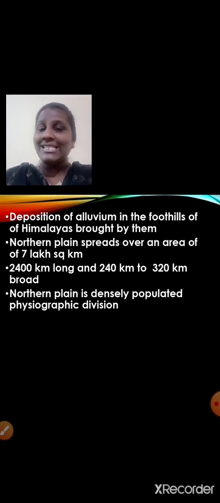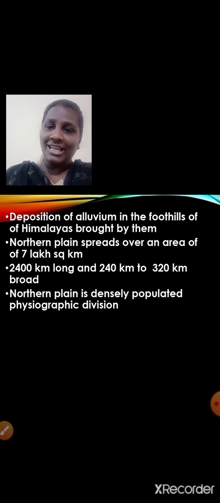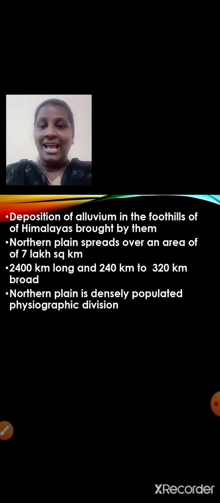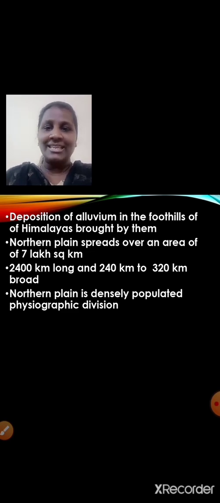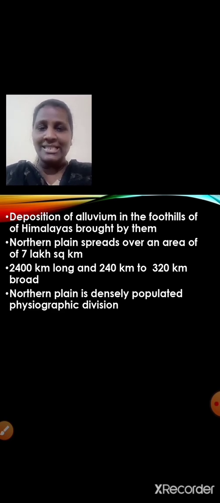Northern Plain is densely populated physiographic division. Students, do you know why it is densely populated? Yes, because of the fertile soil. Okay, and it is very much favorable for the cultivation of crops. So this area, that is Northern Plain, is densely populated physiographic division. I hope it is clear.